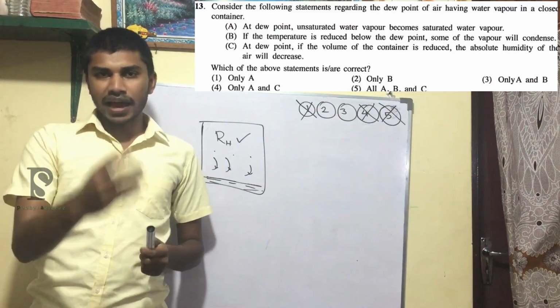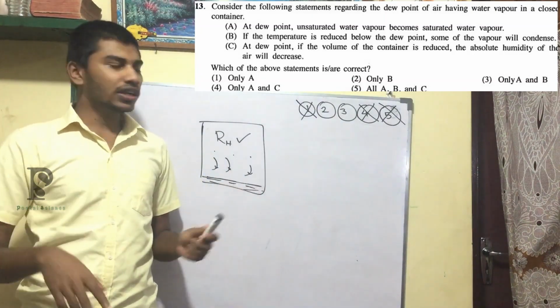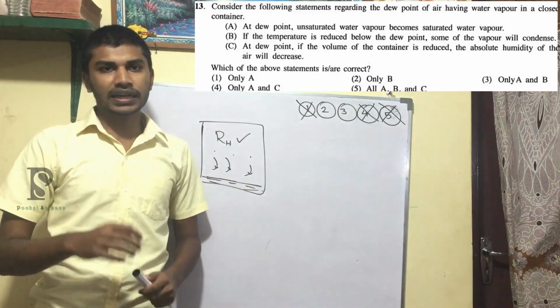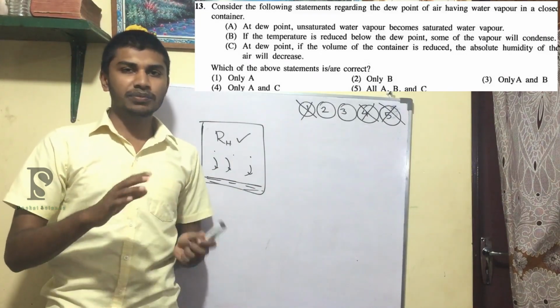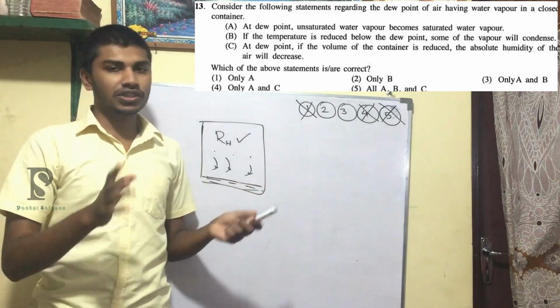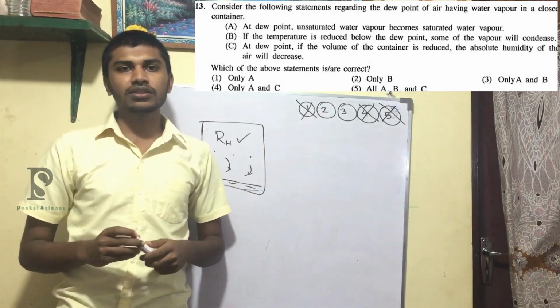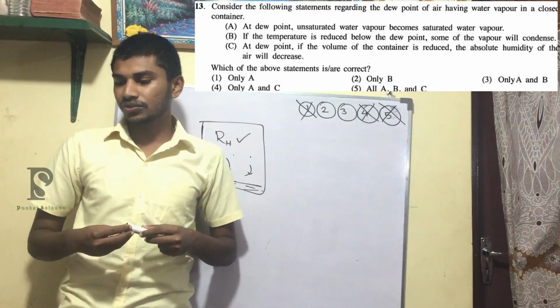In this question you will have to look at the A statement also, but in some questions, by looking at only two statements you can omit the wrong answers and go for the correct answer. That did not work in this question, but it will help you in other questions, where you can omit all four wrong answers by just looking at two statements. But in this question we will have to go for the A statement as well.